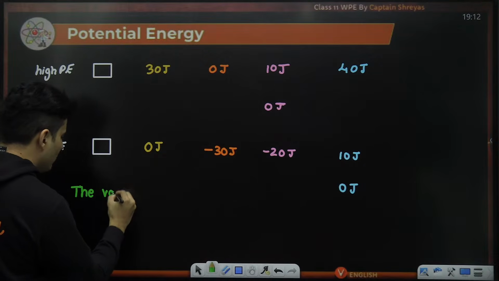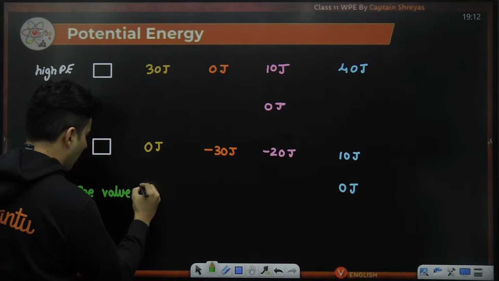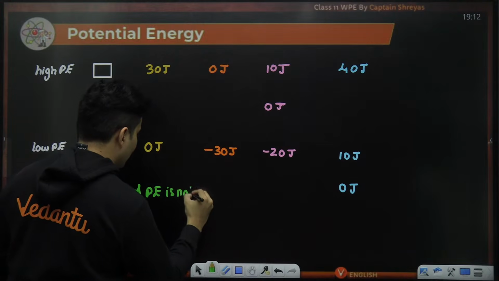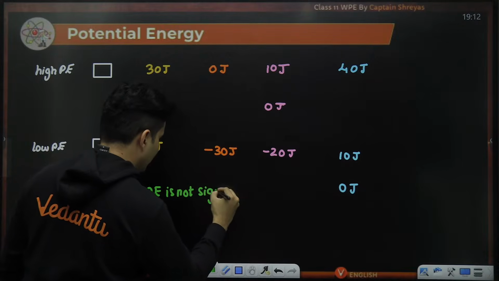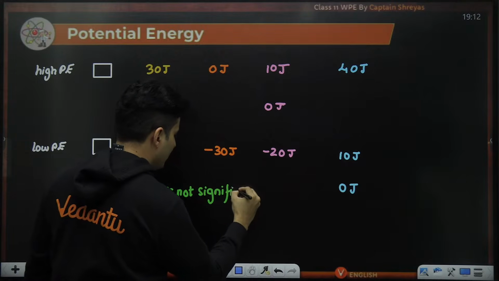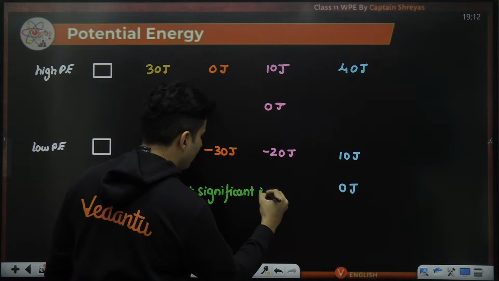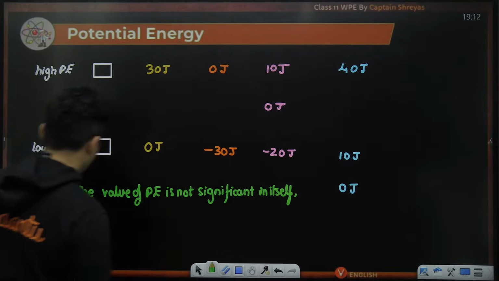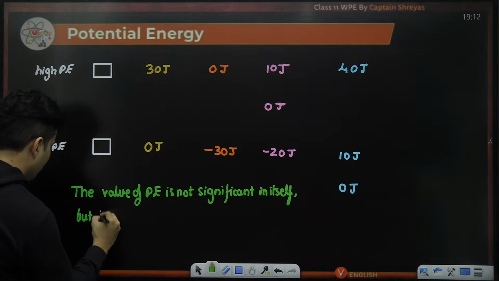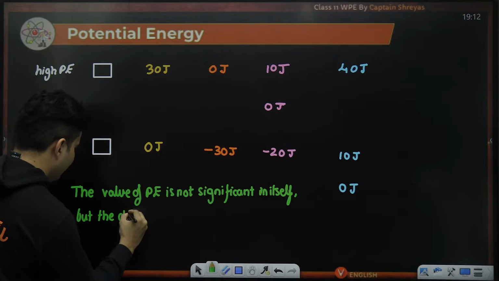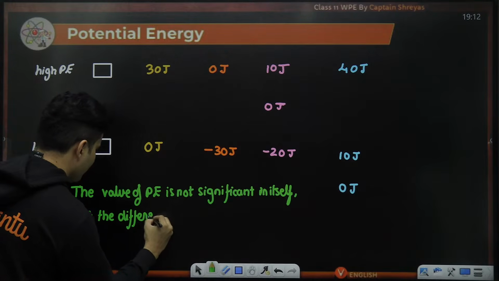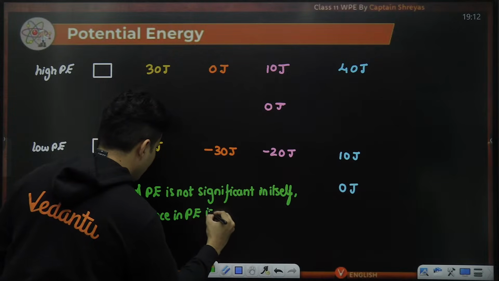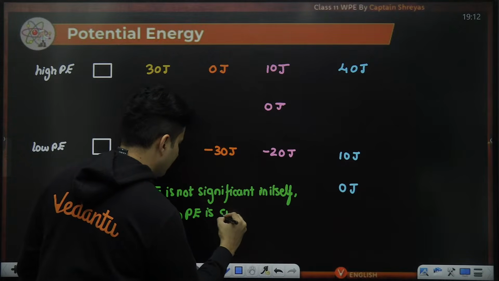So I'll make that statement over here. The value of potential energy is not significant in itself, but the difference in potential energy is significant.